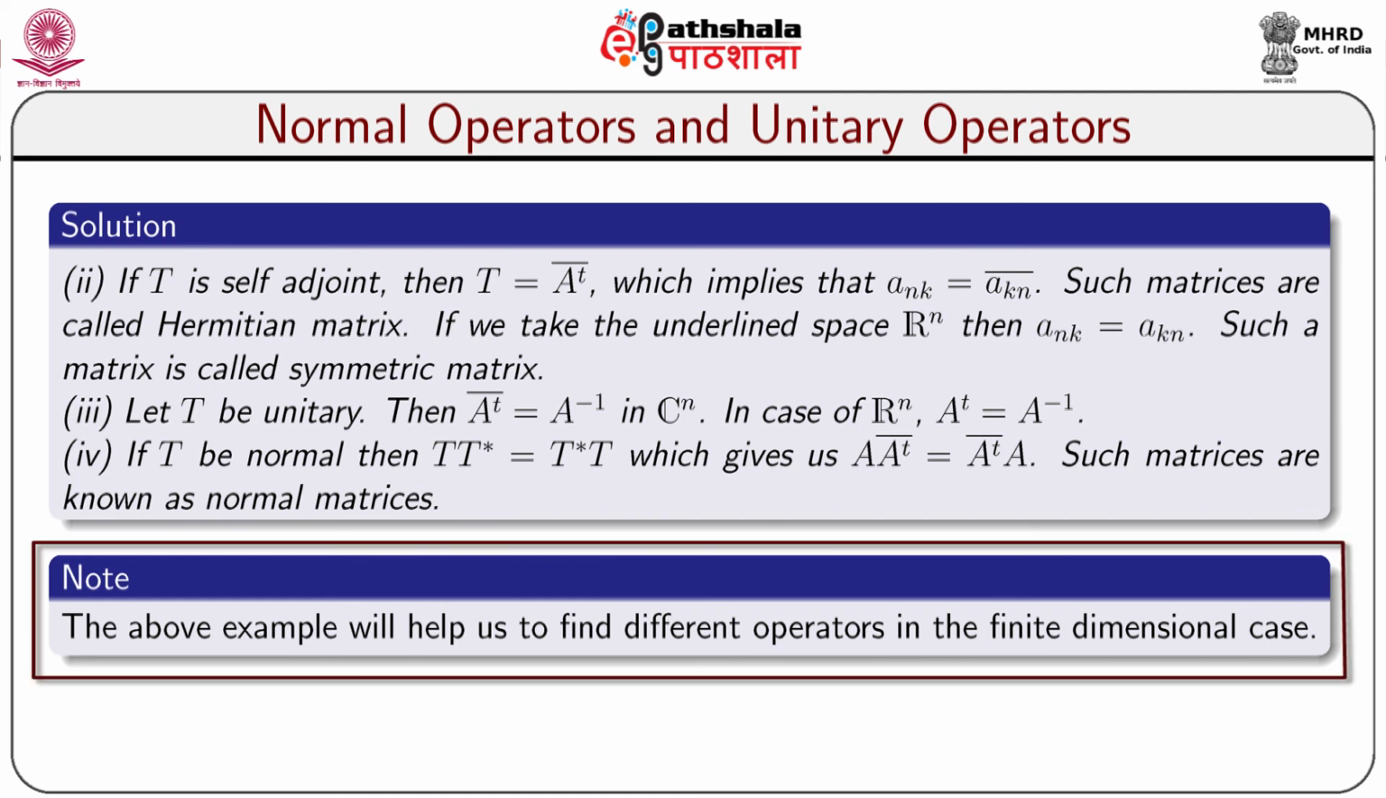Note that the above example will help us to find different operators in the finite dimensional cases. In this module 3 of chapter 10, we have learnt some basic properties of normal operators and unitary operators. Also, we have discussed some interrelated results between normal operators and unitary operators. With this, we now come to an end of module 3 of chapter 10.